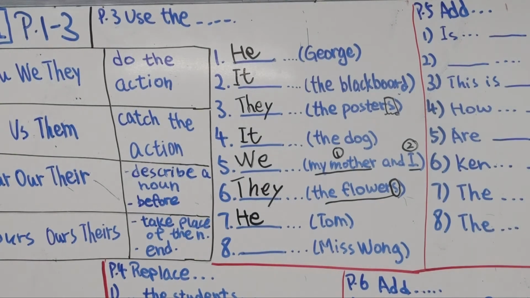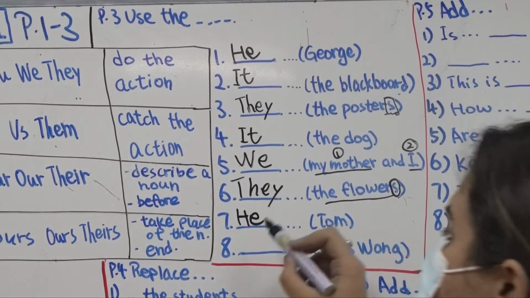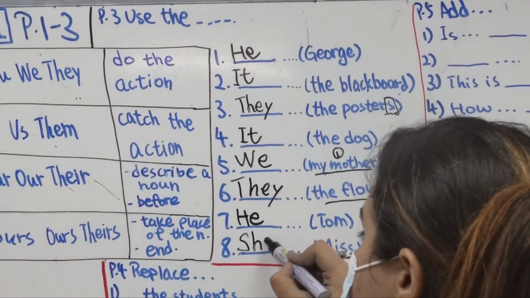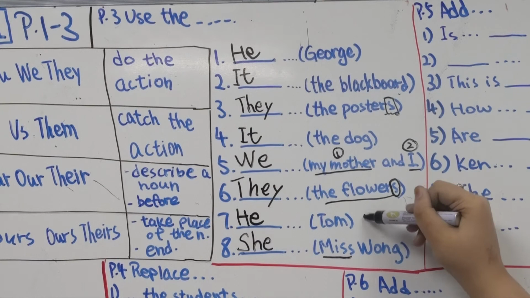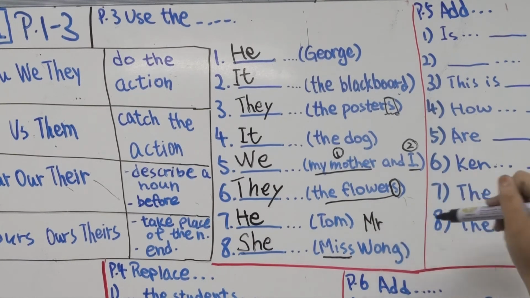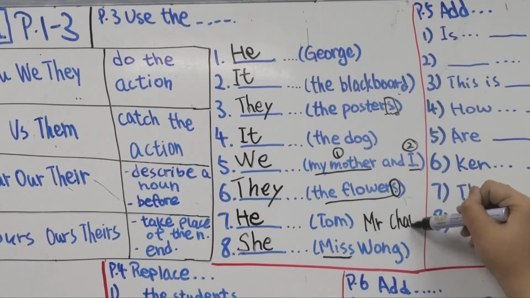Alright, space is my teacher. Bracket, Miss Wang. So remember, if it is Miss, that is for girl, okay? So that's why we use she. But if it is Mr., for example, Mr. Chan, okay?